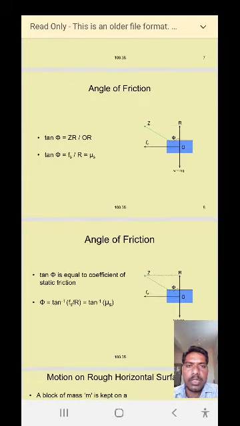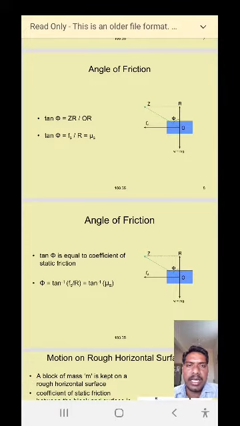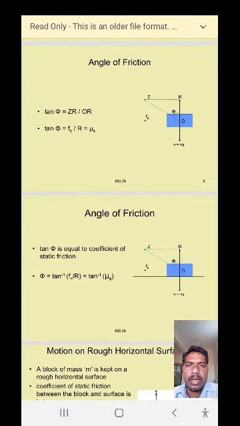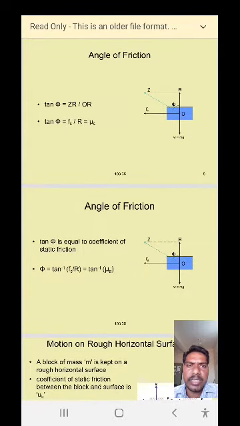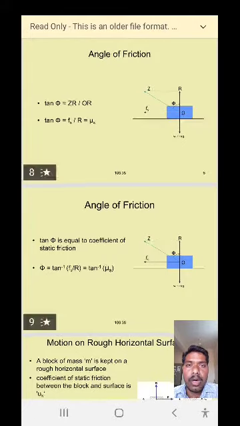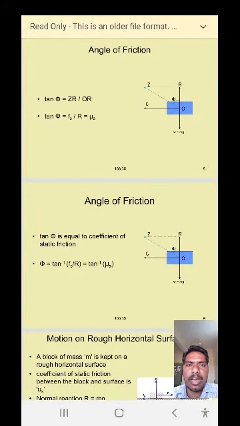Here in this figure, the opposite side is ZR and the adjacent side is OR. So tan phi is equal to ZR, where ZR is equal to the magnitude of the static frictional force Fs, and OR is the normal reaction